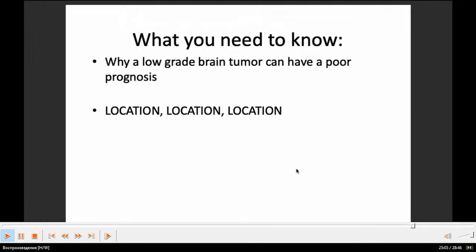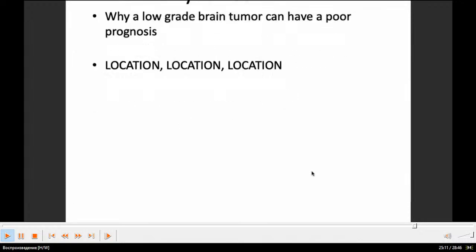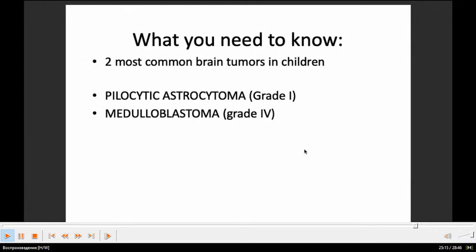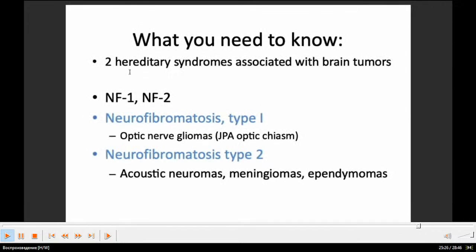Why can a low-grade brain tumor have a poor prognosis? Location, location, location. Because of its location. The 2 most common brain tumors in children are pilocytic astrocytoma, grade 1, and medulloblastoma, grade 4. 2 hereditary syndromes associated with brain tumors: neurofibromatosis 1 and neurofibromatosis 2.